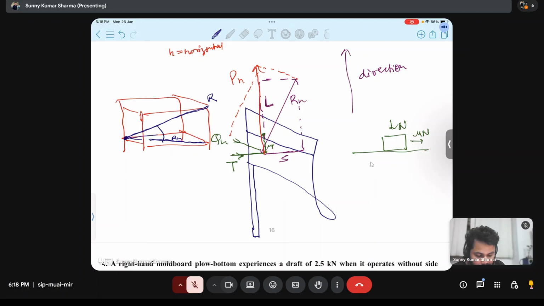This will be its L and this will be its S. This is L, this is S. L and S are all related to the horizontal component. We are never discussing this as a three-dimensional figure. We are breaking all the components in the horizontal plane. So everywhere we will write H as the subscript.